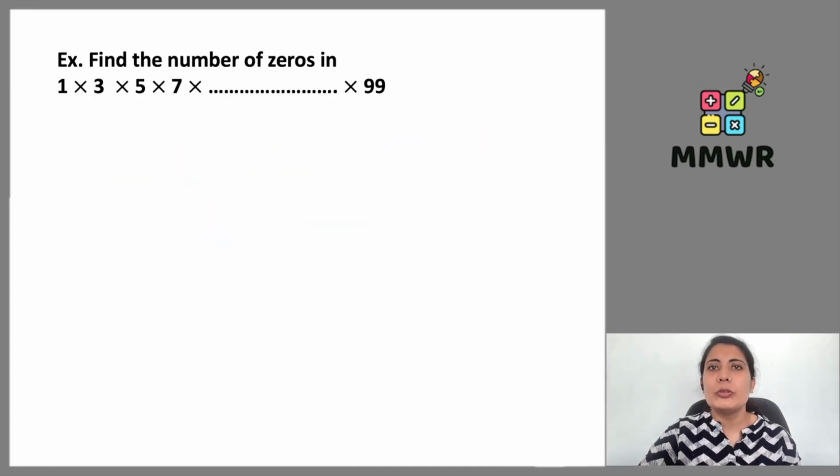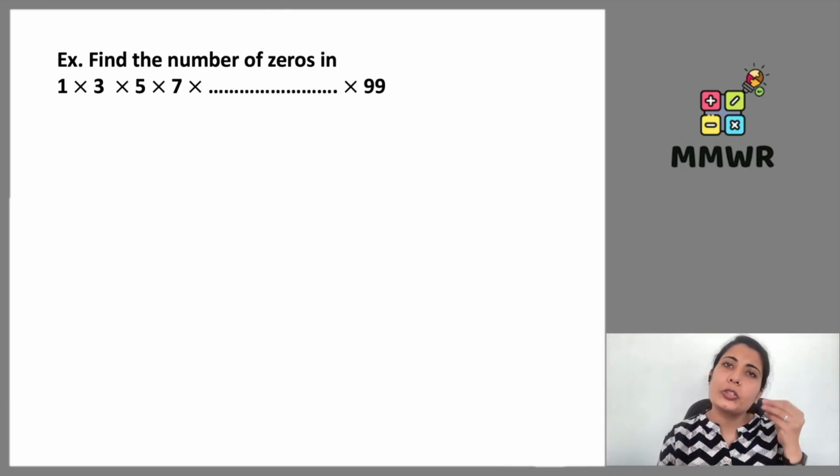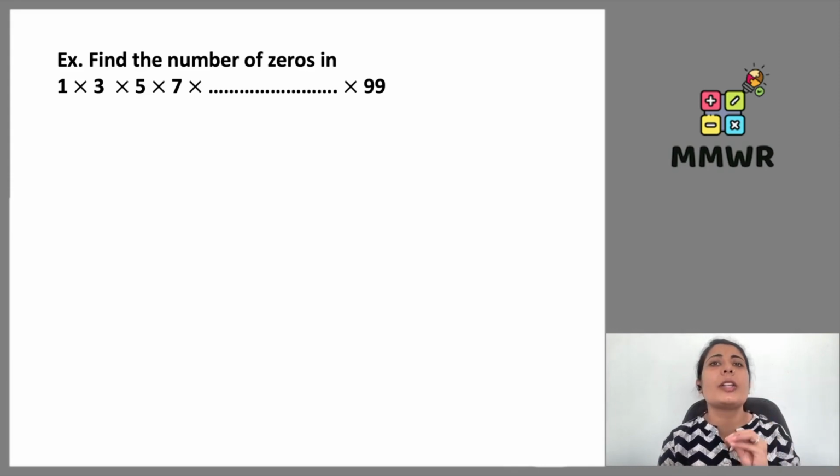Okay, let's move to another example in which we have to find out the number of zeros in 1 multiply 3 multiply 5 multiply 7 multiply 9 multiply 11 multiply 13 and so on till 99. So here we can clearly see there is no even number at all. It is a series of odd numbers.